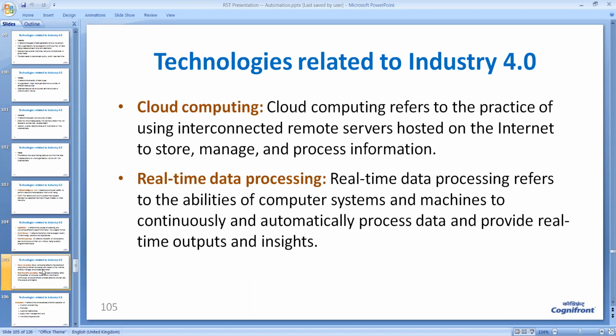Cloud computing also we discussed, and now we talk about real-time data processing. Real-time data means data has to move instantly. When you press a button, immediately the machine has to act. But many times, data does not come in real time, particularly from the cloud. So when you send some information to the cloud, and you expect some result, naturally there is going to be a small delay.